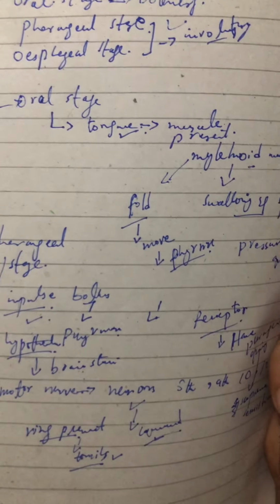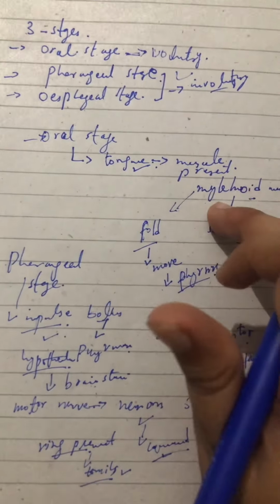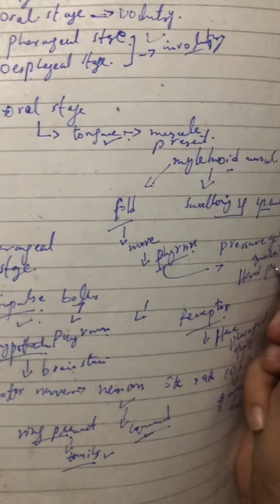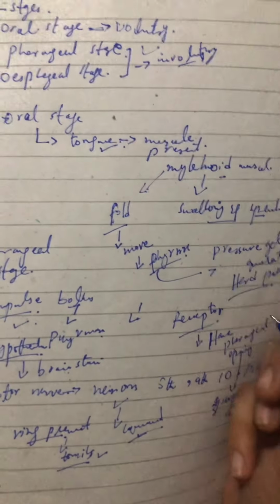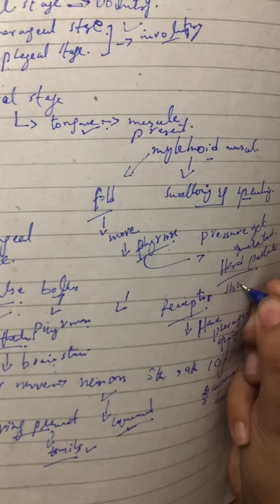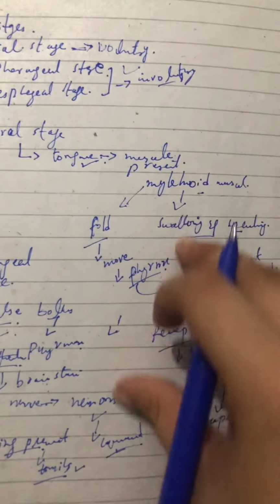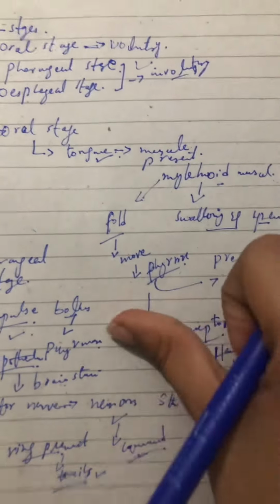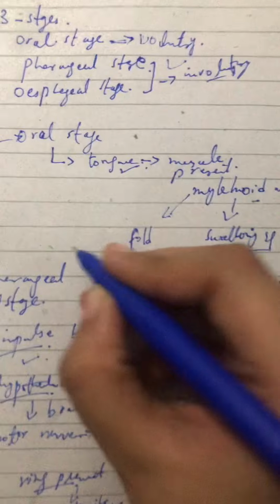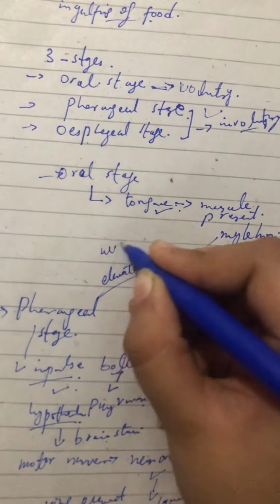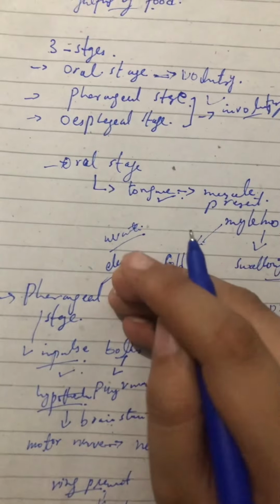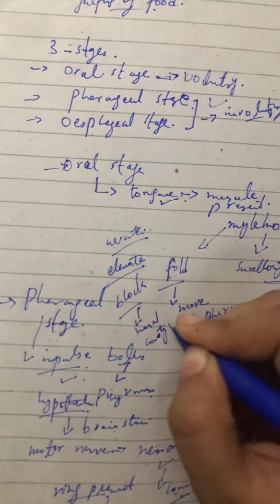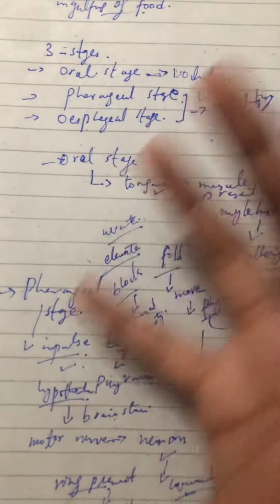When the mylohyoid muscle folds, the pressure is generated towards the hard palate, so that the hard palate gets stretched. When the bolus moves towards the hard palate, the uvula present on the posterior side gets elevated, and this uvula will block the nasal cavity, so that the food will not move towards the nasal cavity.